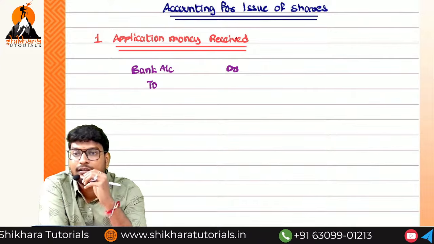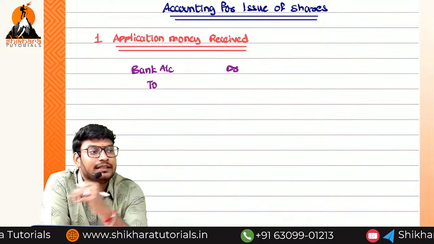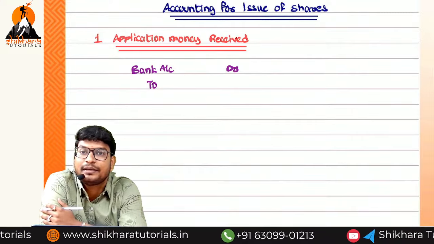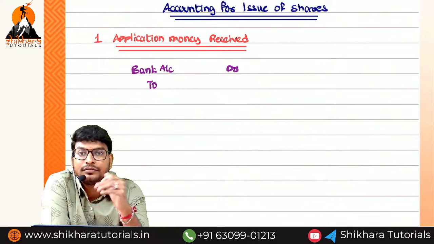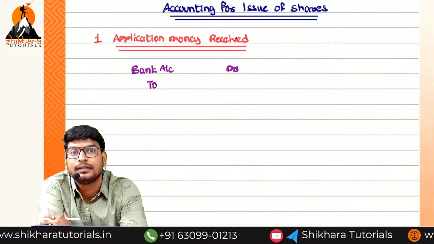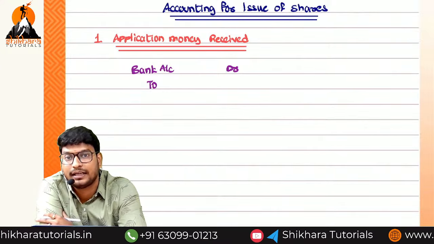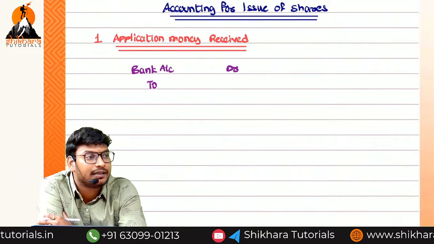who is the giver? Shareholder or member. Normally, if it is bringing capital into the business, the entry is bank account debited to capital account. But here we have not allotted any shares yet.